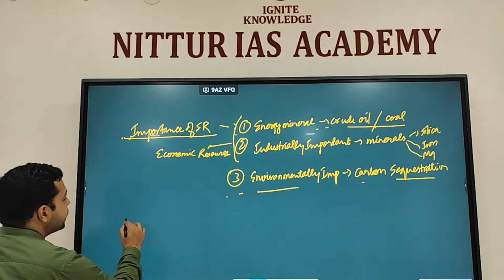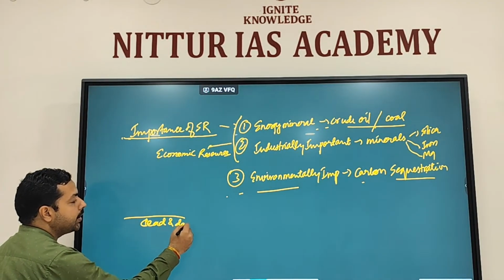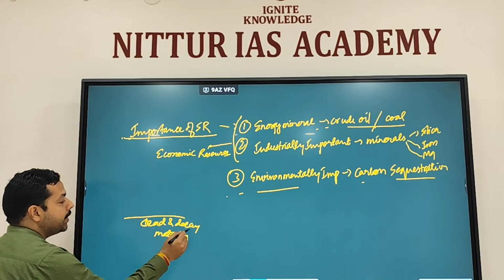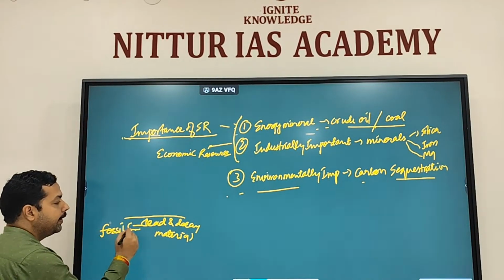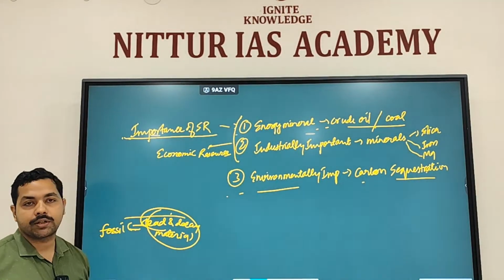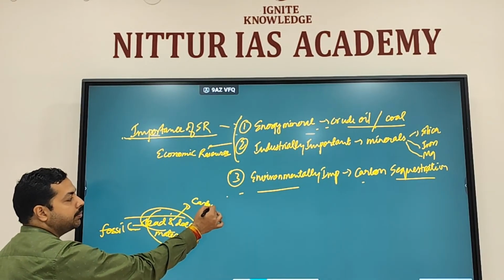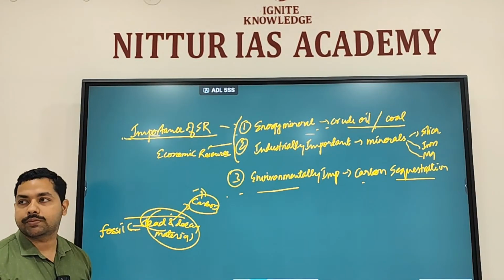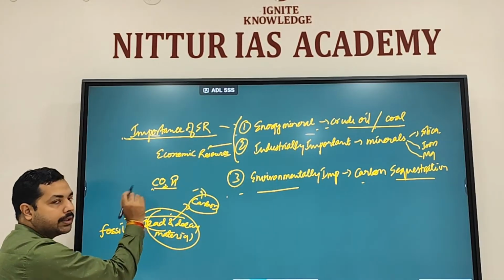Clear? So, for example, dead and decayed material, when it undergoes high temperature, we discussed they convert themselves into what? Fossils. If they don't undergo high temperature and pressure, what will happen? That decayed material will release carbon into the atmosphere, and the carbon dioxide concentration will increase in the atmosphere.